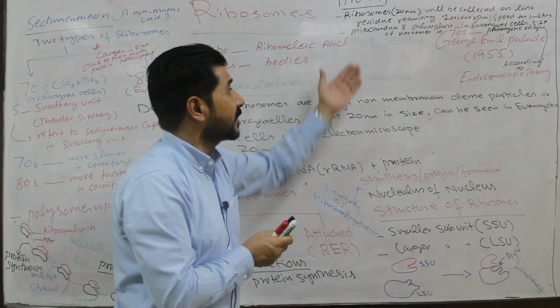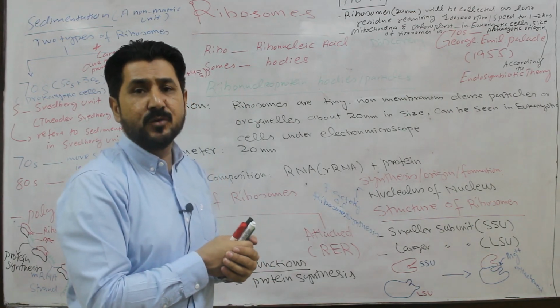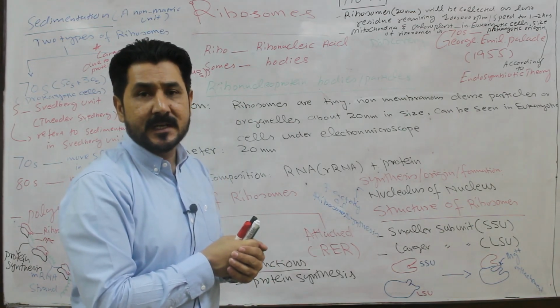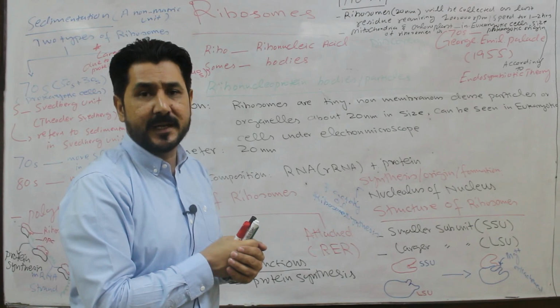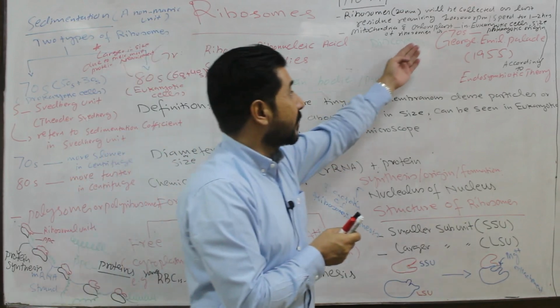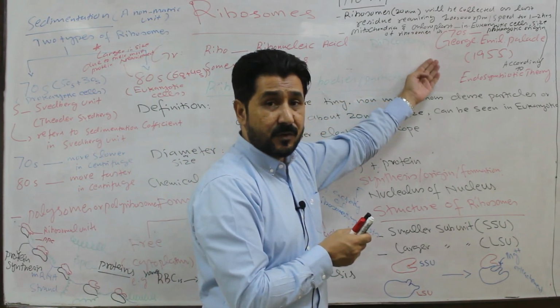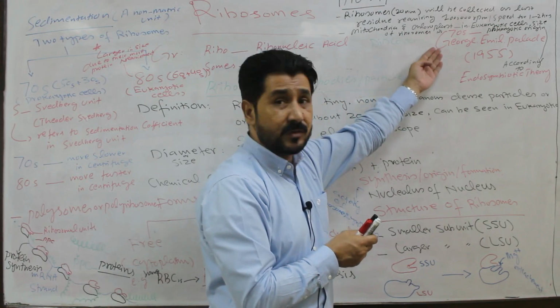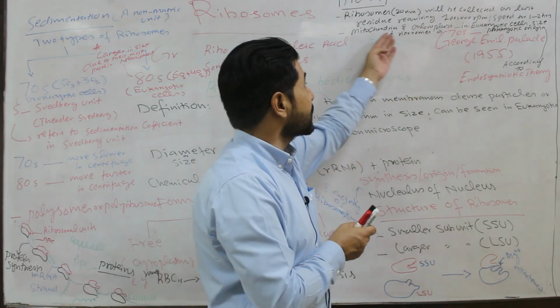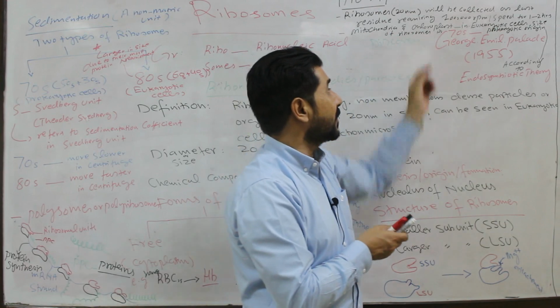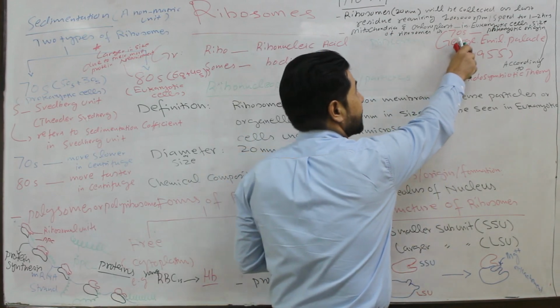As you know, mitochondria and chloroplast are two independent, autonomous, self-replicating bodies because of their own DNA, their own RNA, and their own ribosomes. So the ribosomes present in the mitochondria and chloroplast are 70S in size.